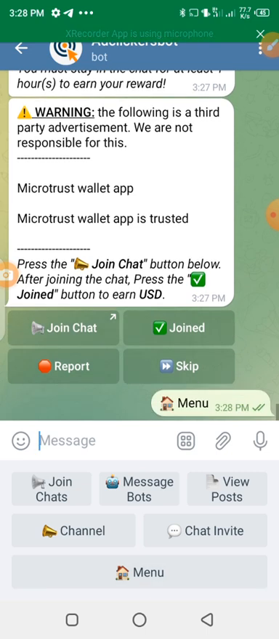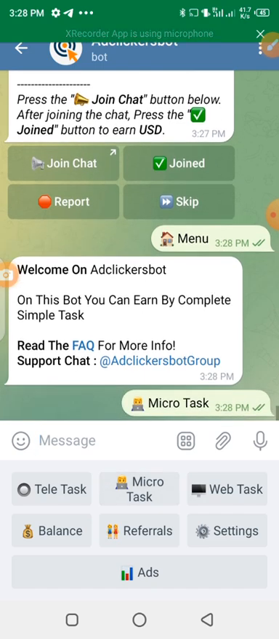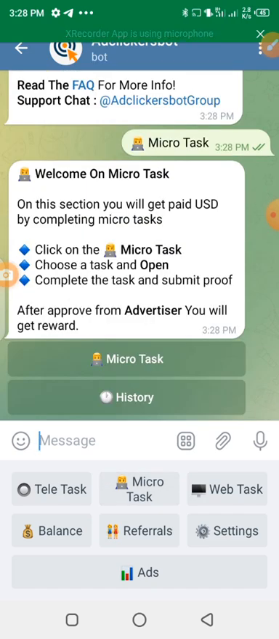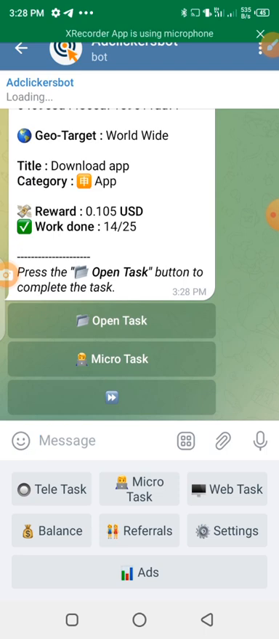If I go back now, we have micro tasks. You can click on micro tasks. So let's look at the tasks. It says on this section you will get paid USD by completing micro tasks. It says click on the task, choose a task and open, complete the task and submit proof. So let's look at the micro tasks and see the number of tasks that we have.